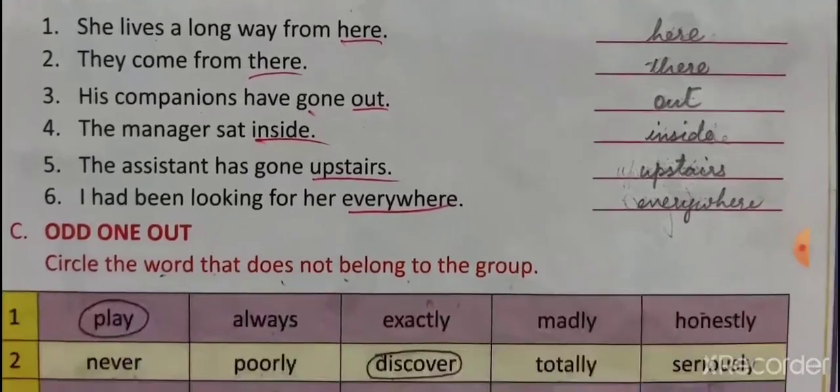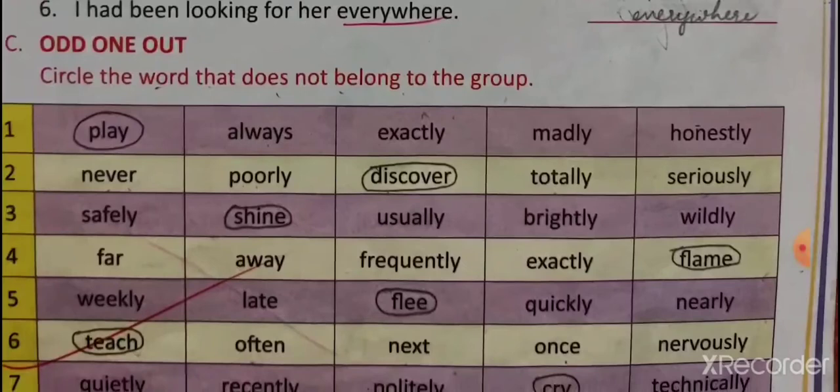Now we have to circle the odd one out. So play, always, exactly, madly, honestly. These all are adverbs. Play is a verb. We have to circle play. Never, poorly, discover, totally, seriously. So never, poorly, totally, seriously are adverbs. Discover is the verb. Safely, shine, usually, brightly, widely. Everything else is an adverb. Shine is a verb. Far away, frequently, exactly, flame.